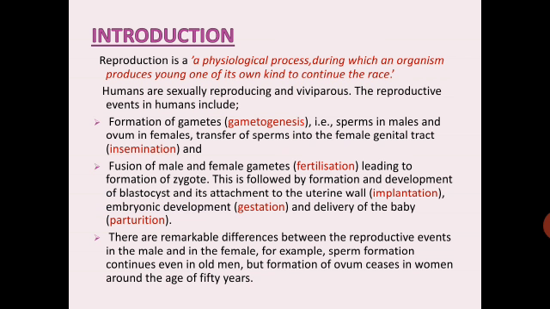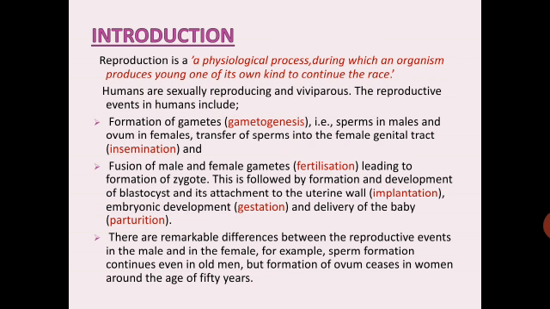We will begin with the introduction. Reproduction is a physiological process during which an organism produces young ones of its own kind to continue the race. Humans are sexually reproducing organisms and they are viviparous. They give birth to the young ones.